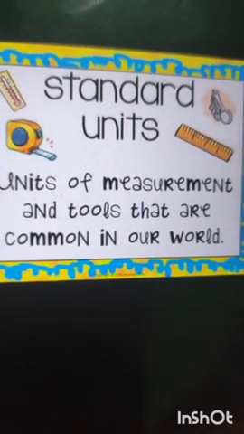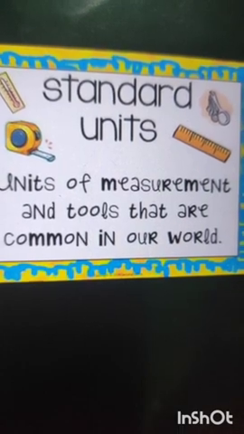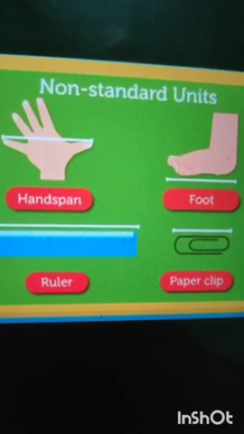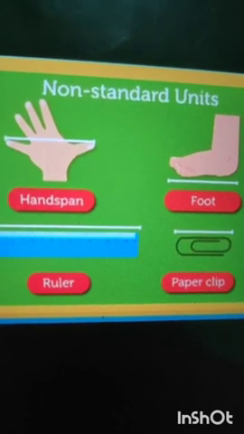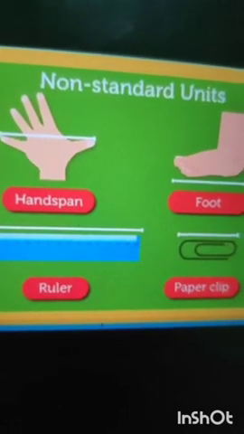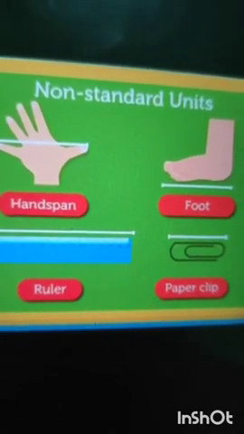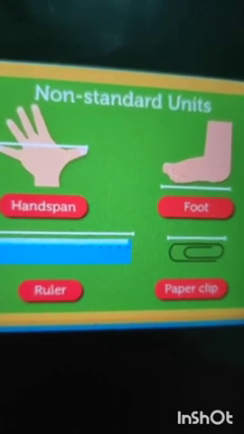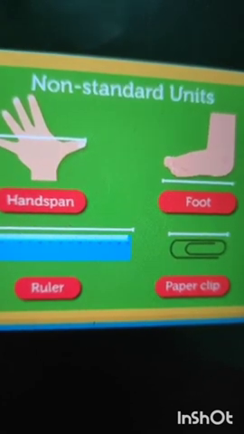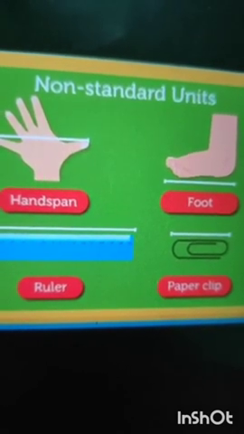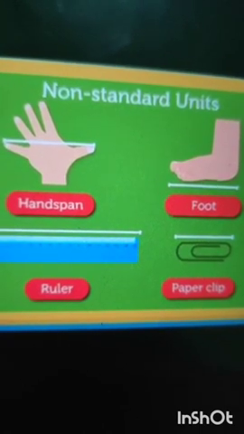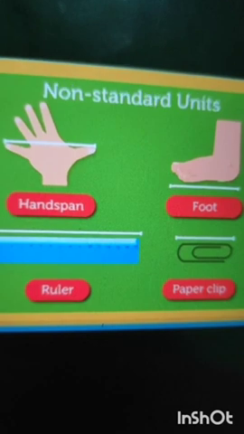Now first understand the measurement of length. Length tells us how long a thing is. Earlier people used their body parts to measure length. Handspan, foot, cubit are all non-standard units, and these non-standard units help us to measure length. But measurements using body parts are not accurate and vary from person to person.